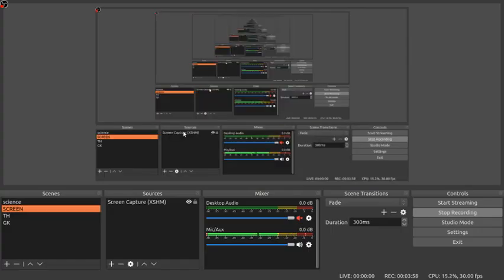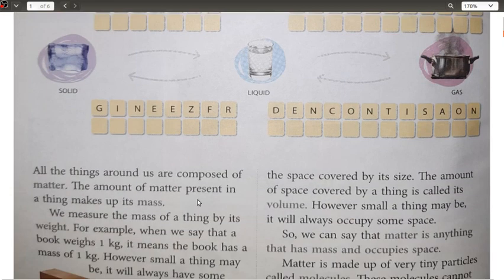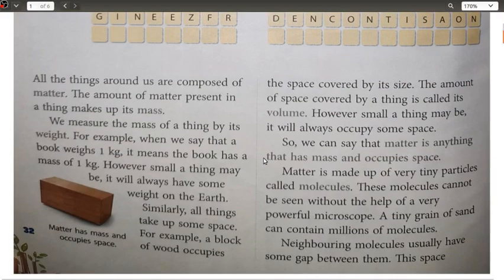I am sharing the screen to you. So here, solid to liquid is the melting process, followed by liquid to gas, which is evaporation. Gas to liquid is condensation, and liquid to solid is freezing. All the things which are present around us are composed of matter. All of us know this, that each and every object or thing which is present around us is matter.